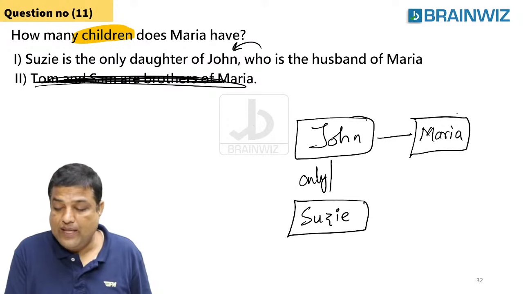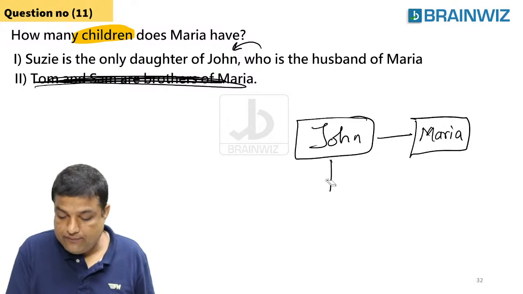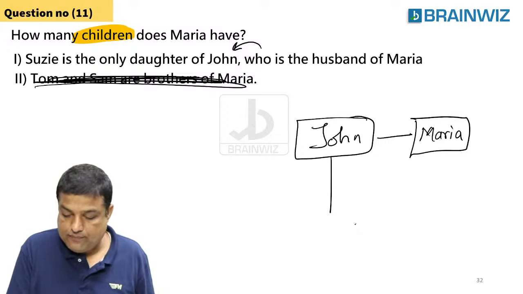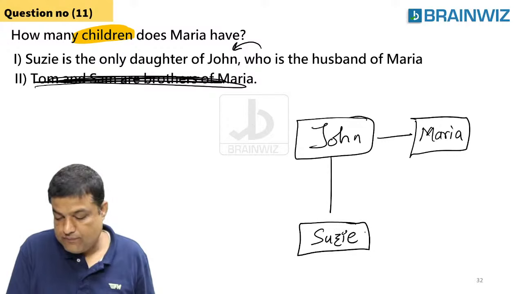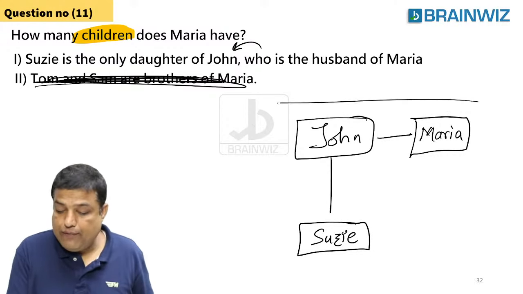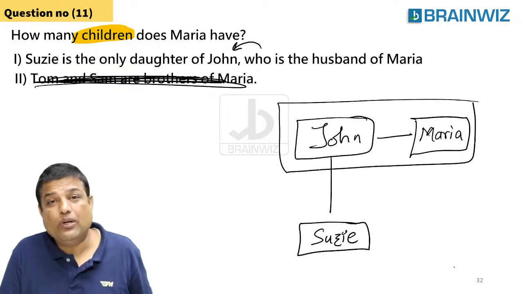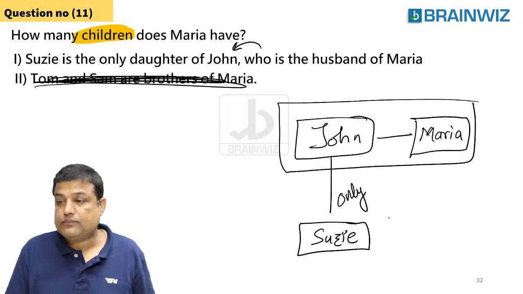Calling everybody clear. Now, these two are. Let me just try to remove this thing and draw very carefully once again. Now, you all know that these two people are wife and husband. I'm keeping them in a box. And she's the only daughter, guys. She's the only daughter.